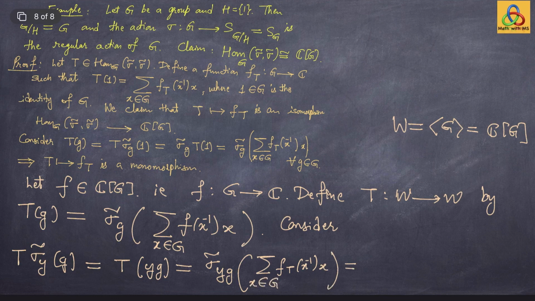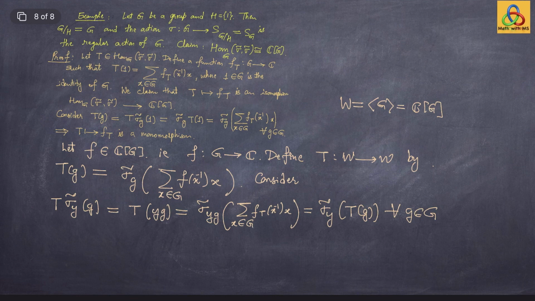So this can be written as sigma tilde of y, and then we are left with sigma tilde of g acting on the remaining part, which by definition is T of g. This happens for all g in G. Thus T is indeed a morphism from sigma tilde to sigma tilde.